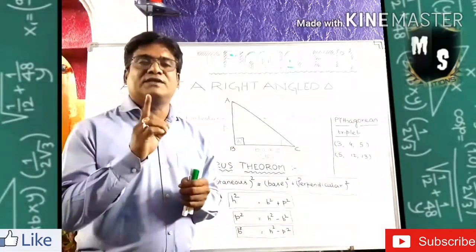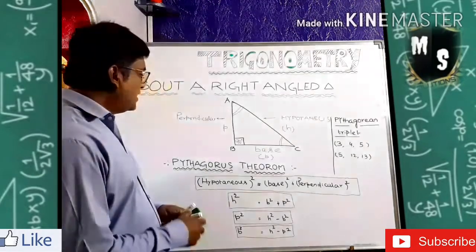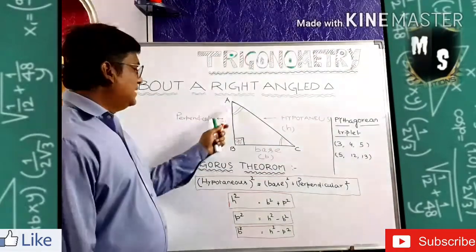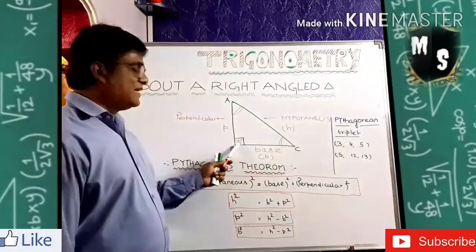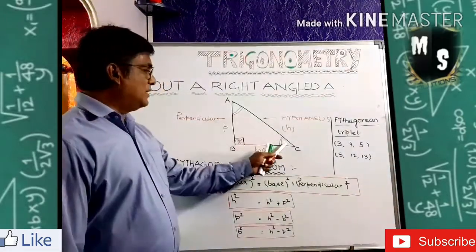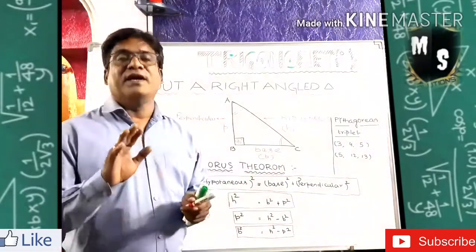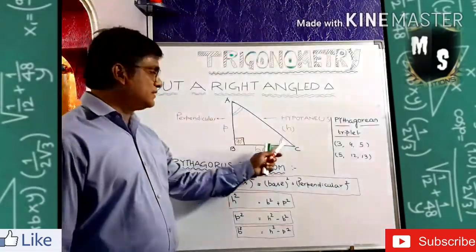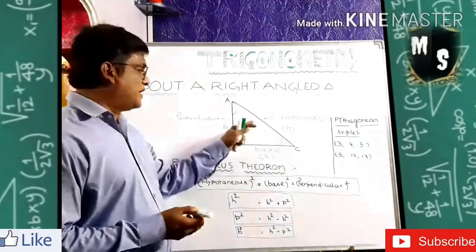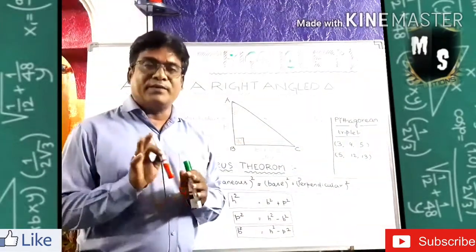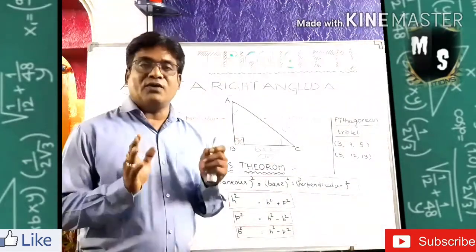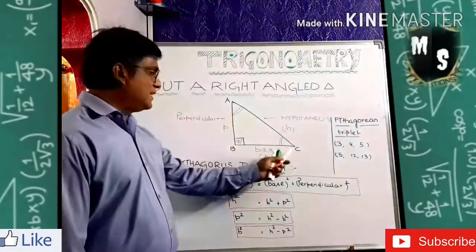A triangle which has one angle 90 degree. So now you see this B angle is 90 degree here. So I just named the triangle ABC, and at B it is right angle. That means it is 90 degree at B. And the two angles are not known to us. It may be a right angle isosceles triangle. That means the two angles will be same, like 45 and 45. But I don't know what these two angles should be. So these two angles are unknown to me. It may be same, it may not be same. But when you add these three, definitely it will give you the angle sum property. So this is called a right angle triangle.